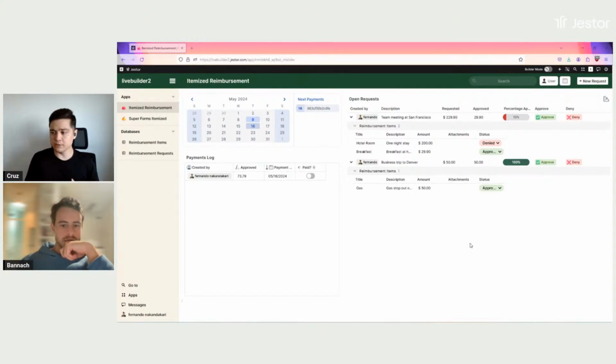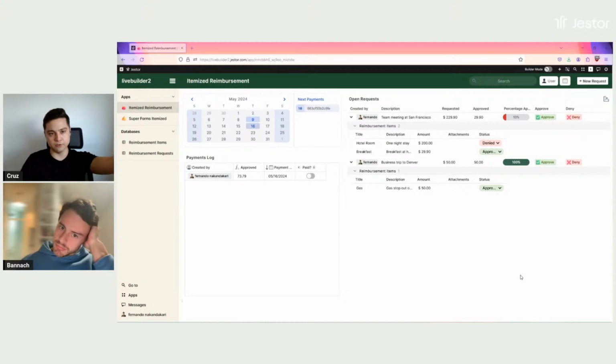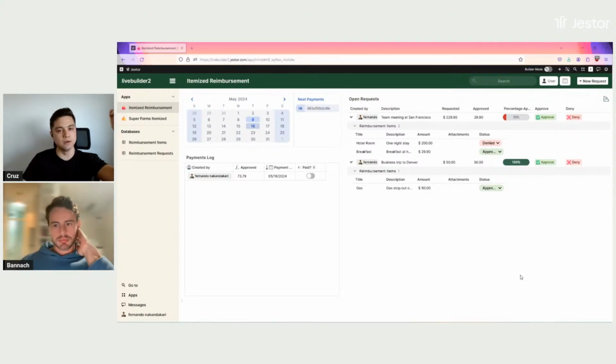Because like you said, there's probably a guideline in your company, and you say when a request is approved, it's going to be reimbursed up to 7 days from now. So you have this kind of deadline for approving things, and we can have this automatically. So you approve, and then automatically it's scheduled for a week from now. But you'll also have the dashboard that's going to show you when you have to pay and also have some kind of alerts, right?